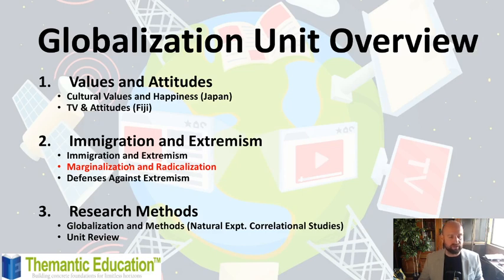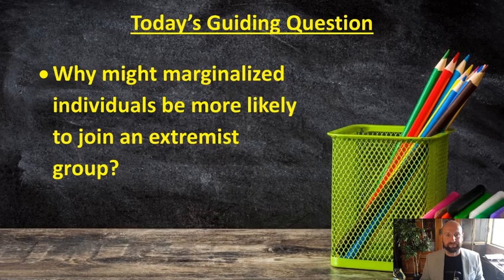Right, so we're looking now at the second lesson in this topic on marginalization and radicalization. So we saw in the first lesson that the key result we're really focusing on was how marginalization can lead to support for fundamentalist views, and then here we're seeing how it could lead to support for a radical group. Okay, and so we're looking here at linking marginalization with being more likely to join an extremist group, such